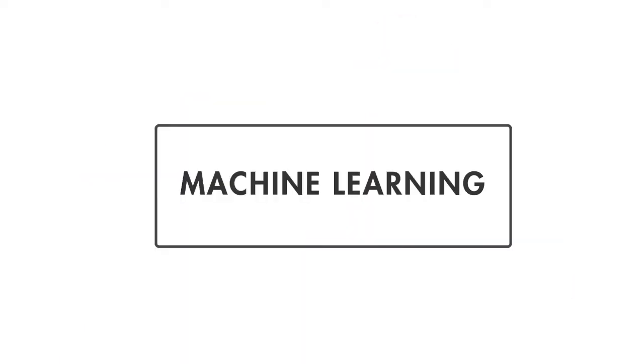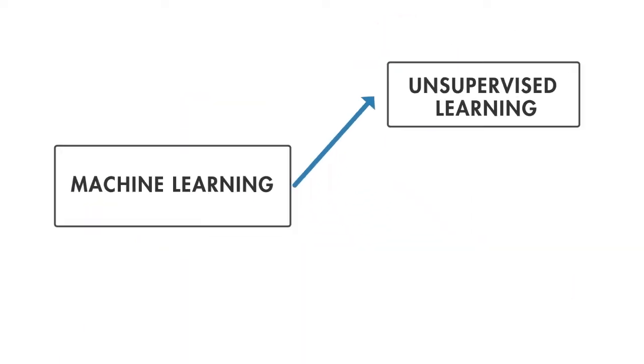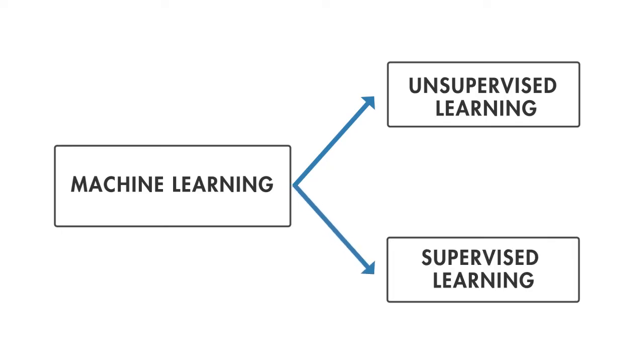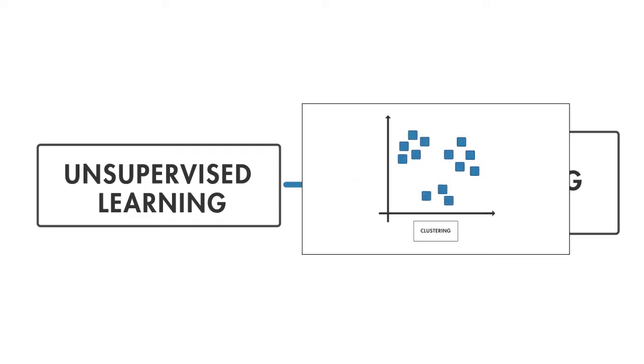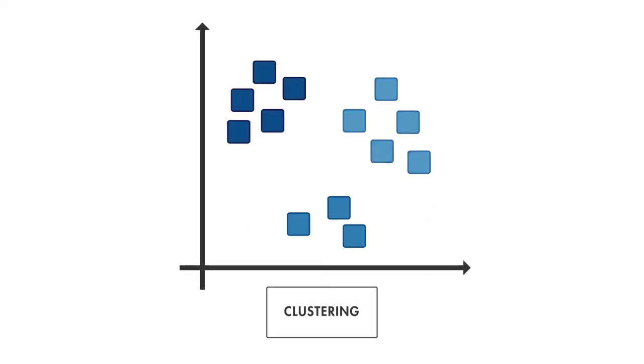Machine learning uses two types of techniques: unsupervised learning, which finds hidden patterns in input data, and supervised learning, which trains a model on known input and output data so that it can predict future outputs. Unsupervised learning draws inferences from data sets that don't have labeled responses associated with the input data. Clustering is the most common unsupervised learning technique. It puts data into different groups based on shared characteristics in the data.